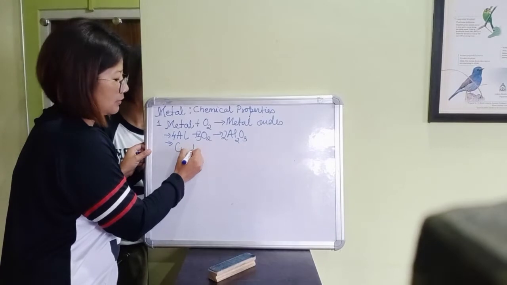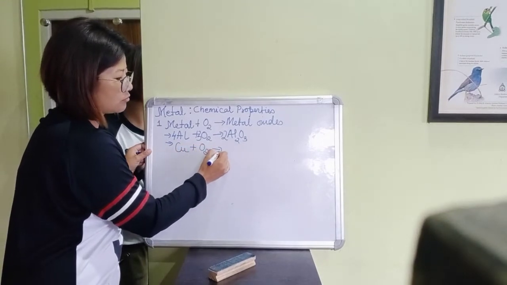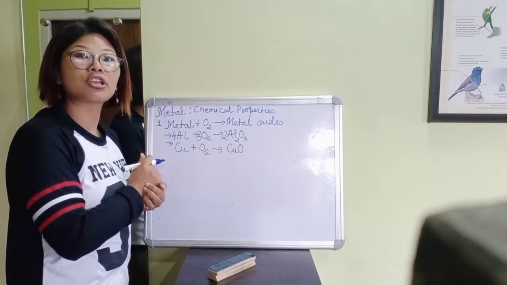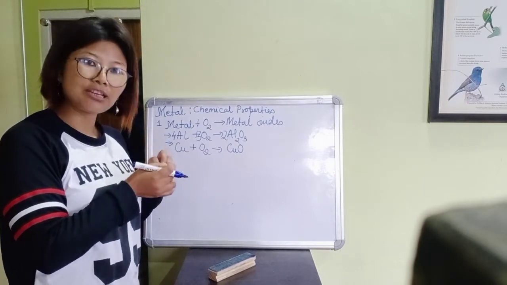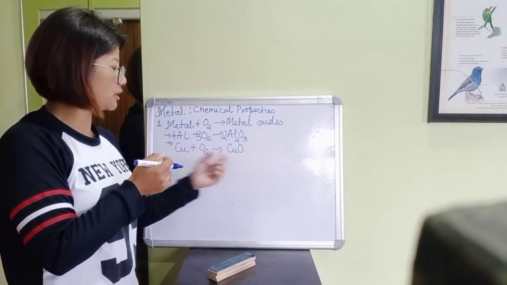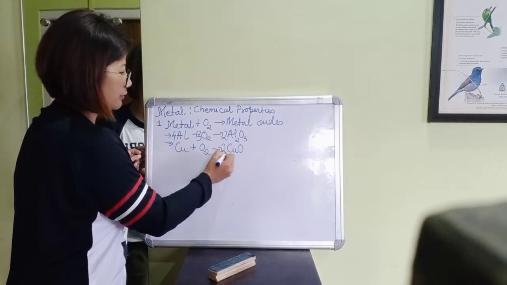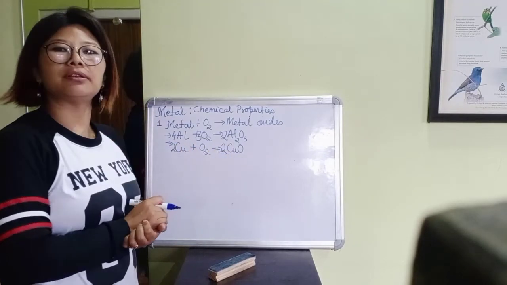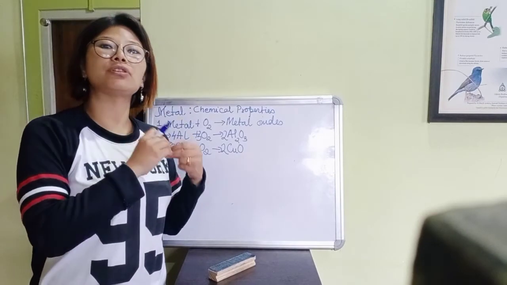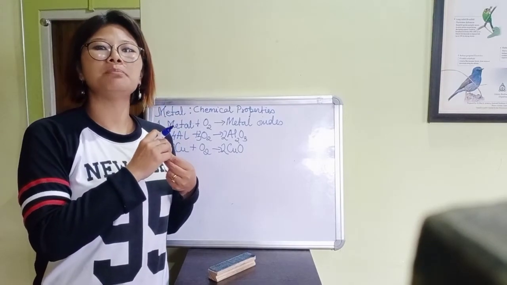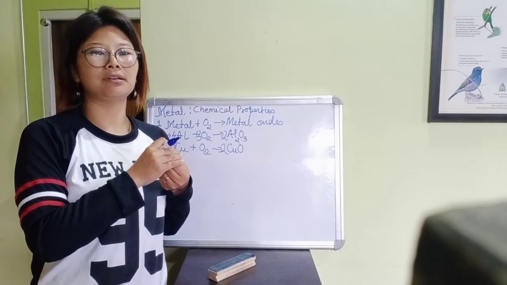Likewise, let's take another example. Copper reacts with oxygen to form copper oxide, cuprous oxide. You know what is cuprous and cupric, right? So it forms cupric oxide. So this will be the balanced equation. So when metal reacts with oxygen, it forms metal oxide.